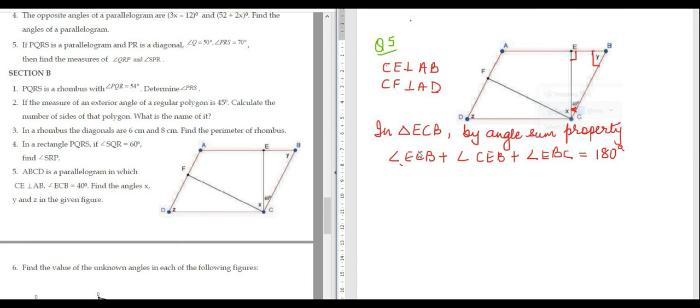So angle E is 90 degrees. Why? Because CE is perpendicular to AB. So this ECB is 40 degrees plus 90 degrees plus Y is equal to 180 degrees. So Y is equal to how much? 180 degrees minus 130 degrees. This is equal to 50 degrees. Okay? Clear?